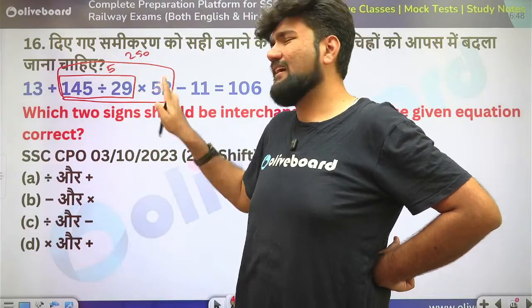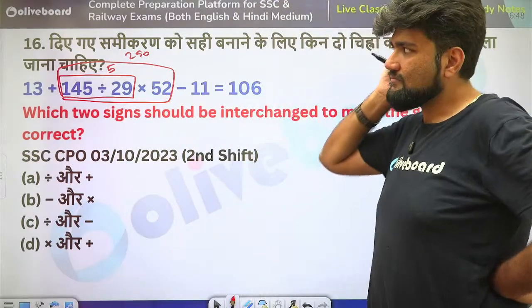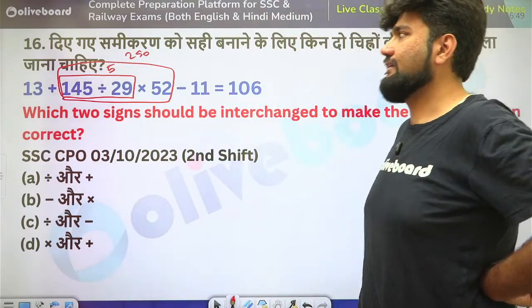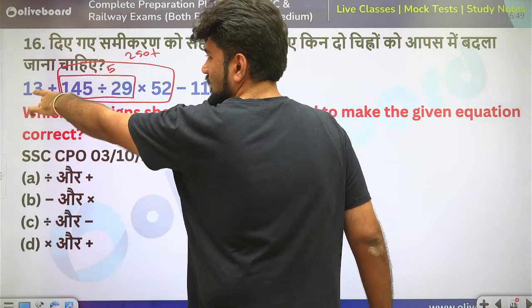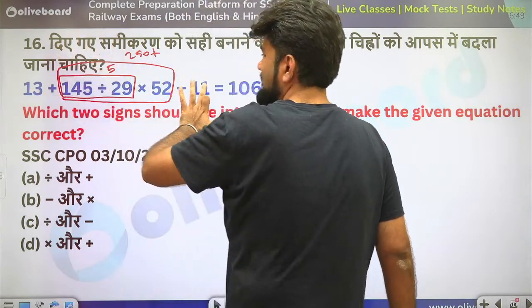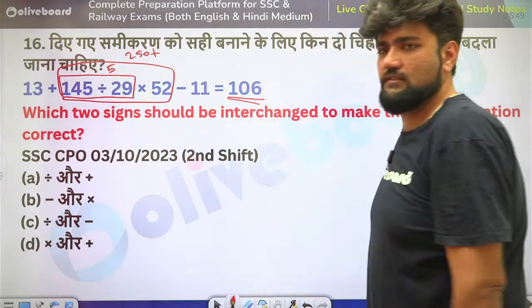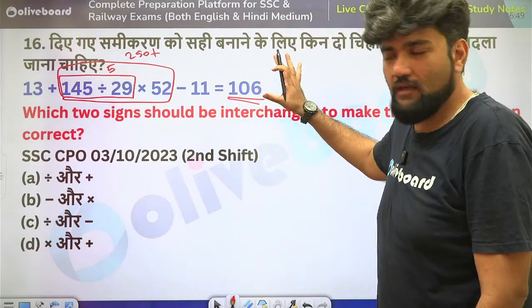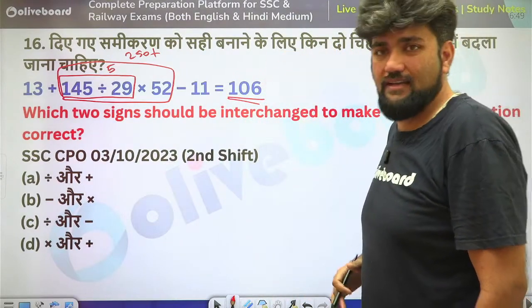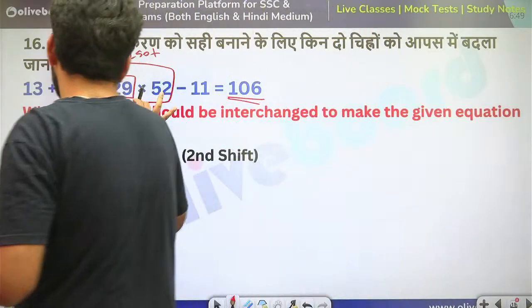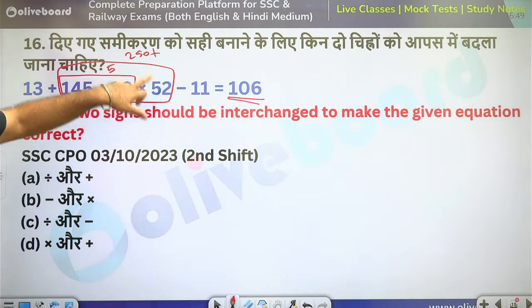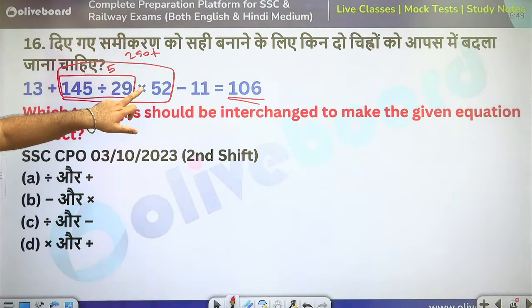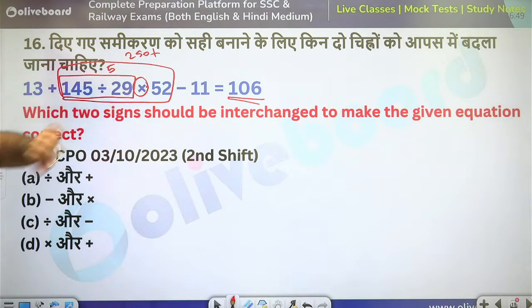I am not finding the exact answer. Okay, it's 260 though, but I'm not going to find the exact answer. Now, in the range of 250 plus 13 minus 11, it is never going to come to 106. This much I have realized. So where is my error? Is my error in division or is my error in multiplication? Division is still yielding an answer. Multiplication is making it very large. So I need to exchange this multiplication sign.